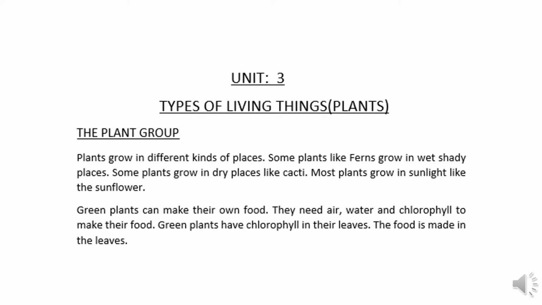This is types of living things, plants. You see, the plant group. First topic is the plant group. So plants grow in different kinds of places. Some plants like ferns grow in wet shady places. Some plants grow in dry places like cacti. Most plants grow in sunlight like the sunflower. So there are many different kinds of plants. Different kinds of plants grow at different places.